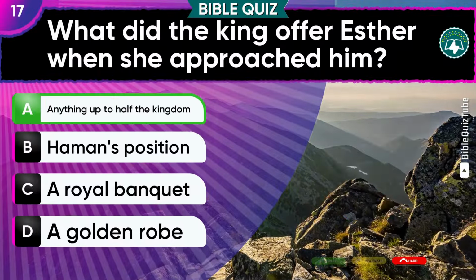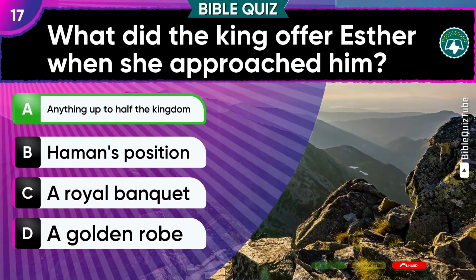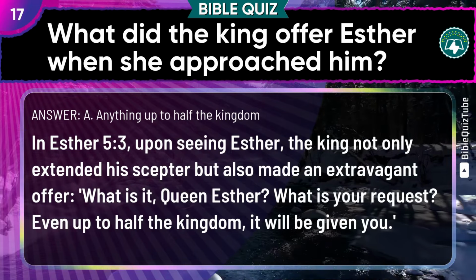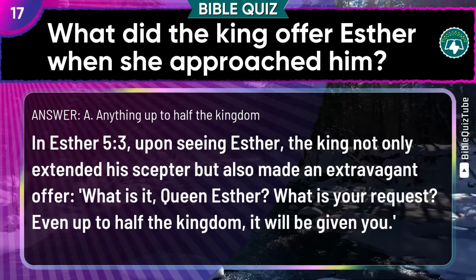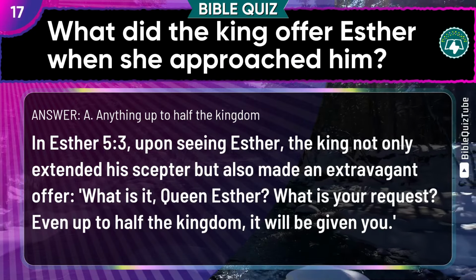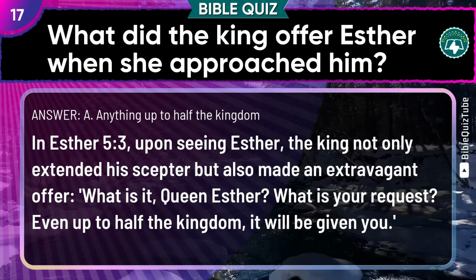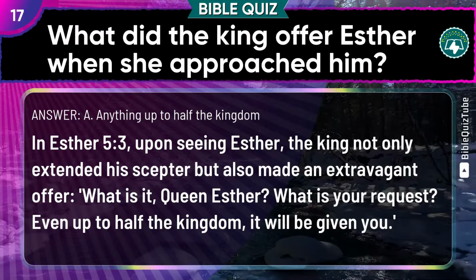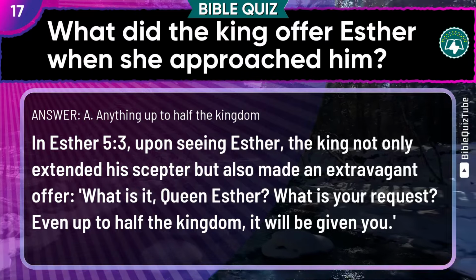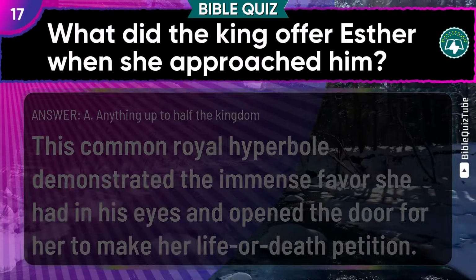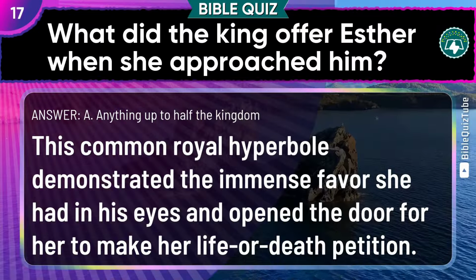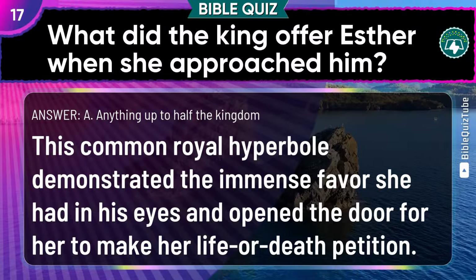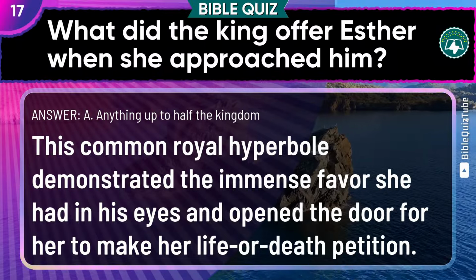A. Anything up to half the kingdom is the accurate choice. The explanation: In Esther chapter 5 verse 3, upon seeing Esther, the king not only extended his scepter but also made an extravagant offer. "What is it, Queen Esther? What is your request? Even up to half the kingdom it will be given you." This common royal hyperbole demonstrated the immense favor she had in his eyes, and opened the door for her to make her life or death petition.